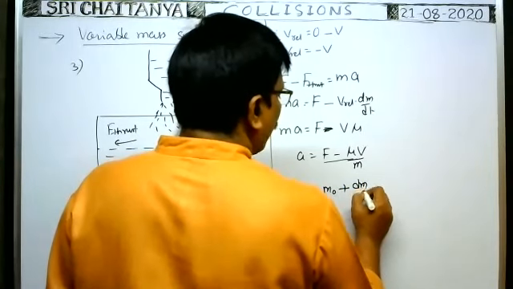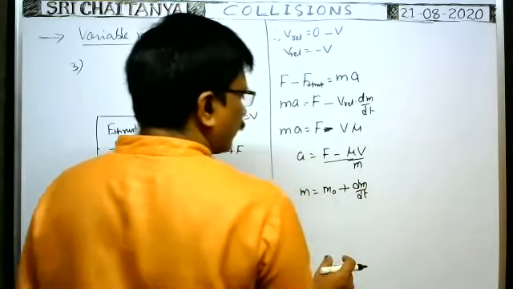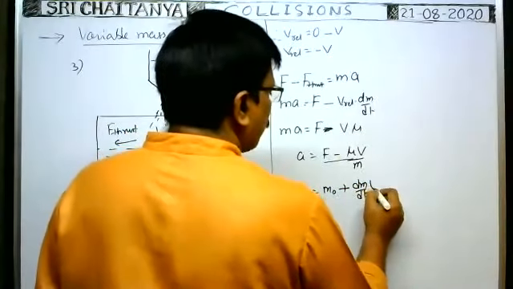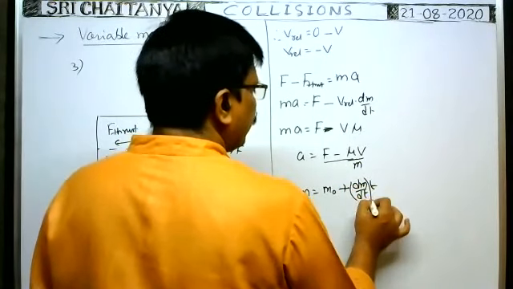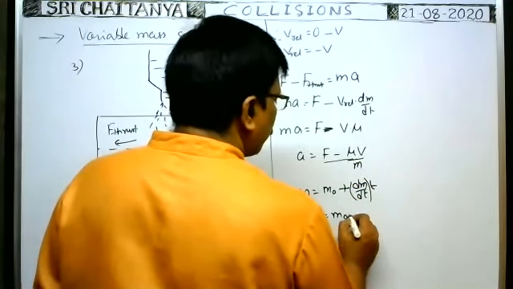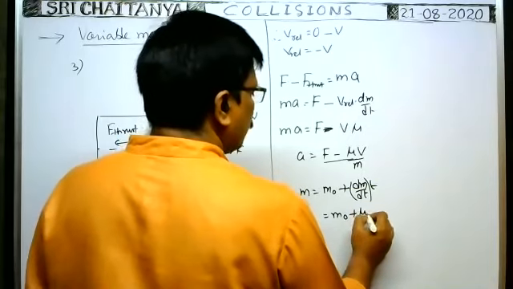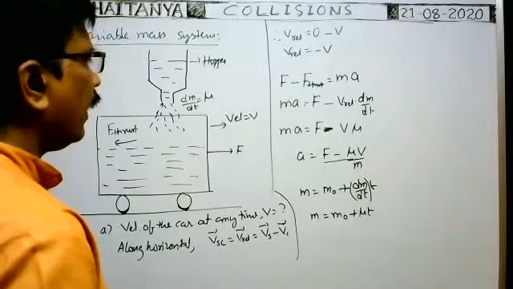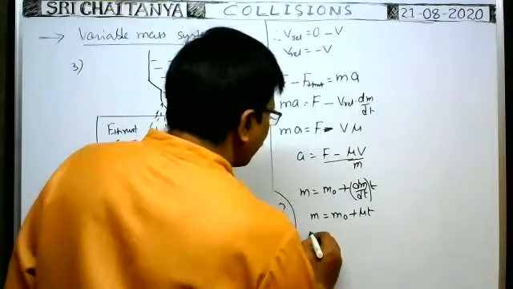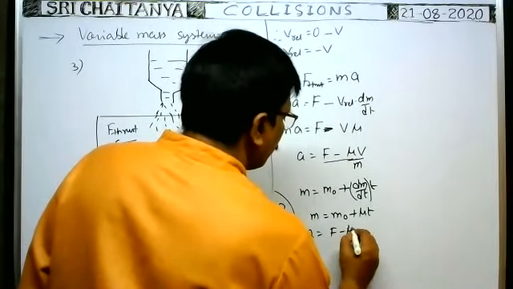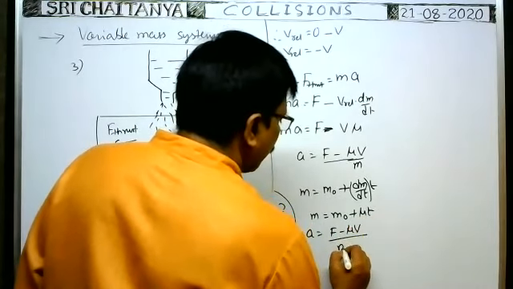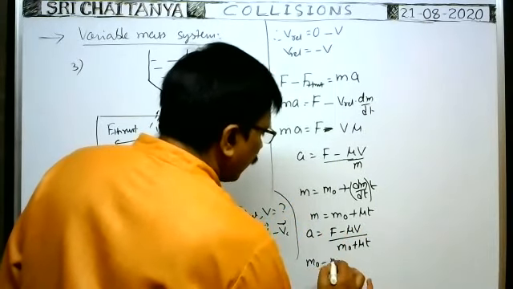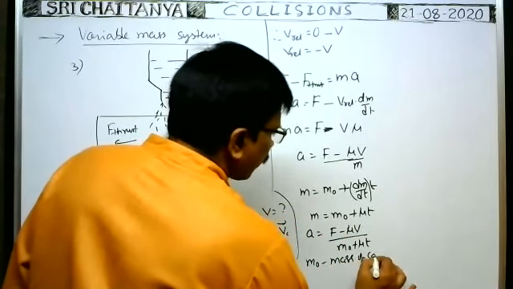The rate of mass falling into the car is equal to dm by dt. For every second, this amount of mass falls into the car. In a time t seconds, what is the mass of the sand that falls? That means dm by dt into t. So this is equal to m naught plus mu into t, where dm by dt is given as mu. This is the mass of the car at any time t. Therefore, acceleration a is equal to (F minus mu v) by (m naught plus mu t), where m naught is the mass of the car alone. That is important: mass of car alone.